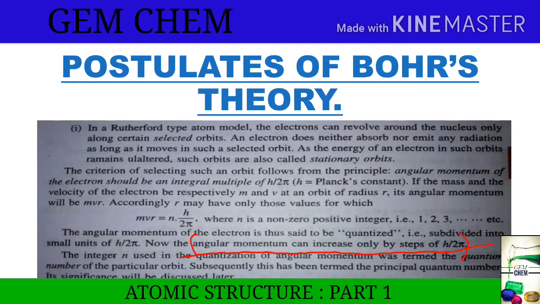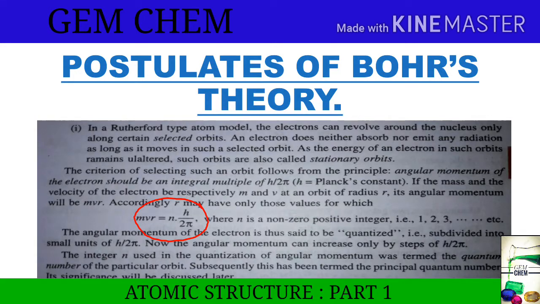What it means is that electrons should revolve only through those circular orbits where the angular momentum of an electron is an integral multiple of h by 2 pi. That is, angular momentum mvr equals nh by 2 pi. This is Bohr's condition of quantization.